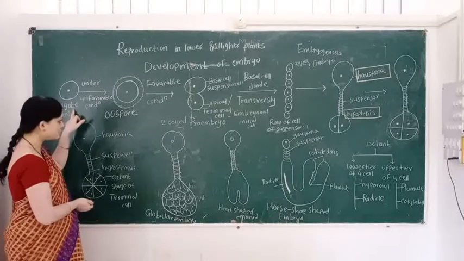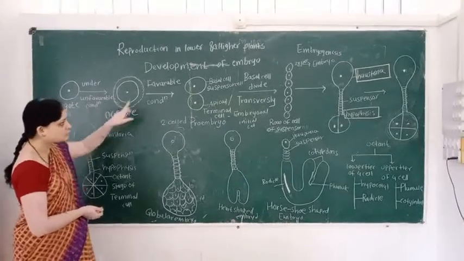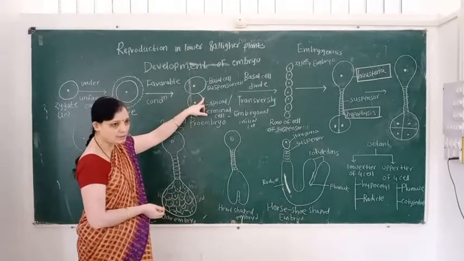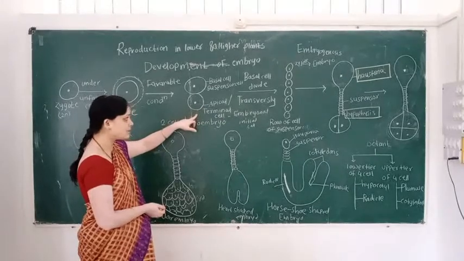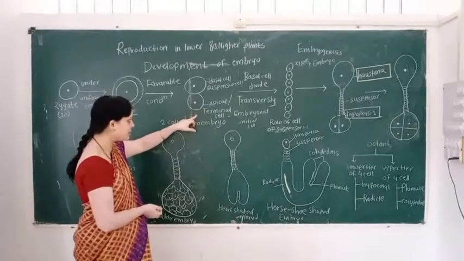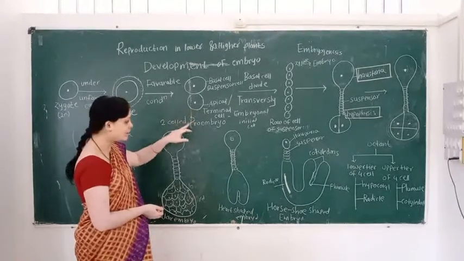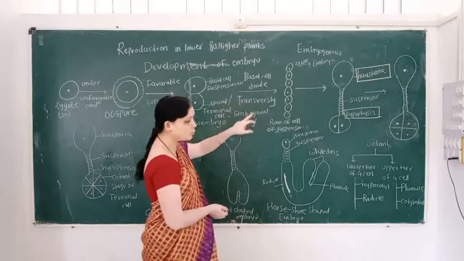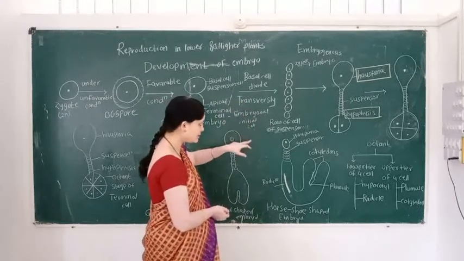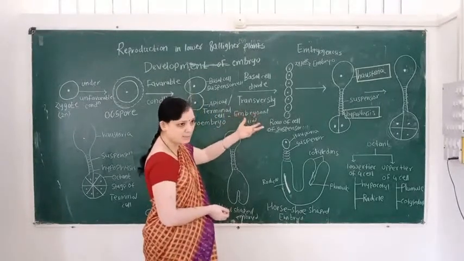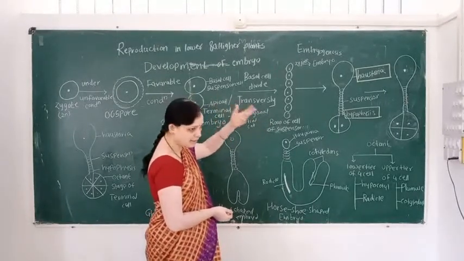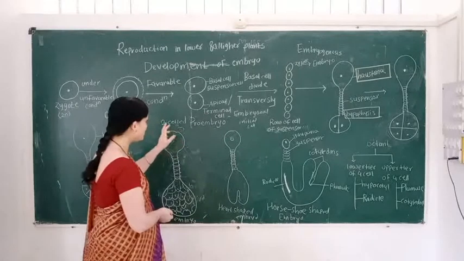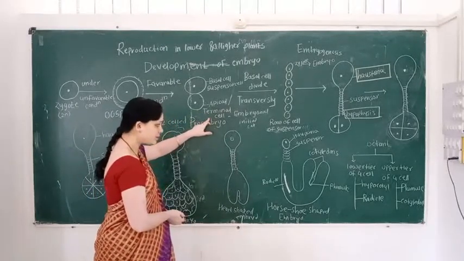First point is the zygote. The zygote is converted into the oospore. The oospore forms two unequal cells. The larger cell is the basal cell, or suspensor cell. The smaller cell is the apical cell, or terminal cell. Two cells are formed, so it is called a two-celled proembryo. Then the basal cell divides transversely and forms the row of cells of the suspensor. In the next step, the suspensor forms haustoria at the apical part and hypophysis at the basal part. Then the division of the terminal cell takes place.